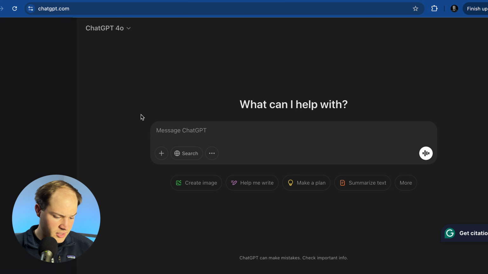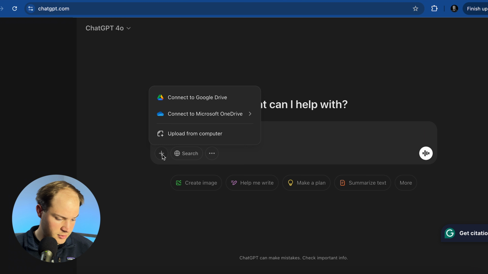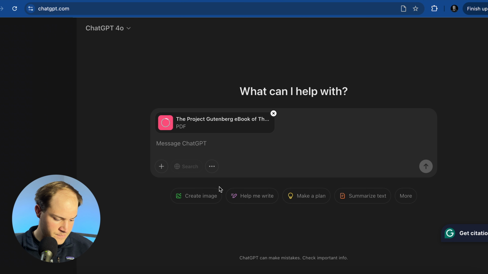To demonstrate this, I'm going to use the PDF version of the story The Odyssey and show you how I can ask ChatGPT questions regarding that PDF. So here I've got ChatGPT open. I'm going to hit the little plus sign here to upload a document. It's located on my computer. So I'm gonna go upload from computer. I'm gonna hit open, and then you'll see it loading here.